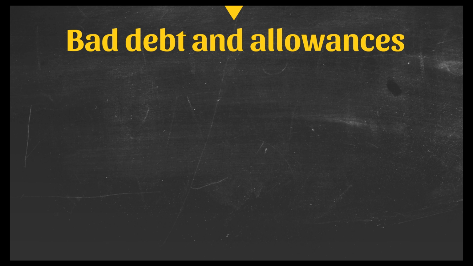Today we'll be looking at the subject of bad debts. This is a particularly important topic because businesses are often owed money which they know will never get paid to them, and you can imagine this could cause havoc in the accounting process. However, we'll also look at ways of how businesses make allowances for these bad debts.